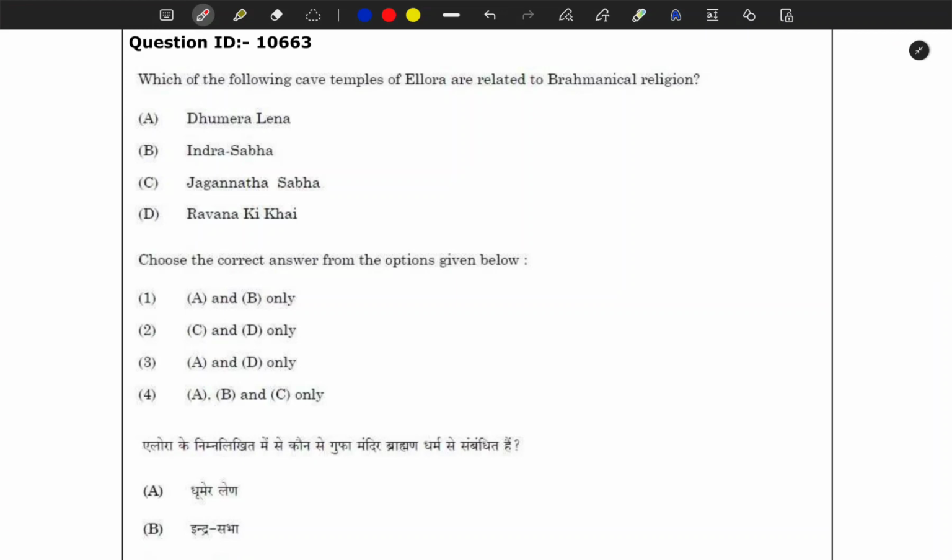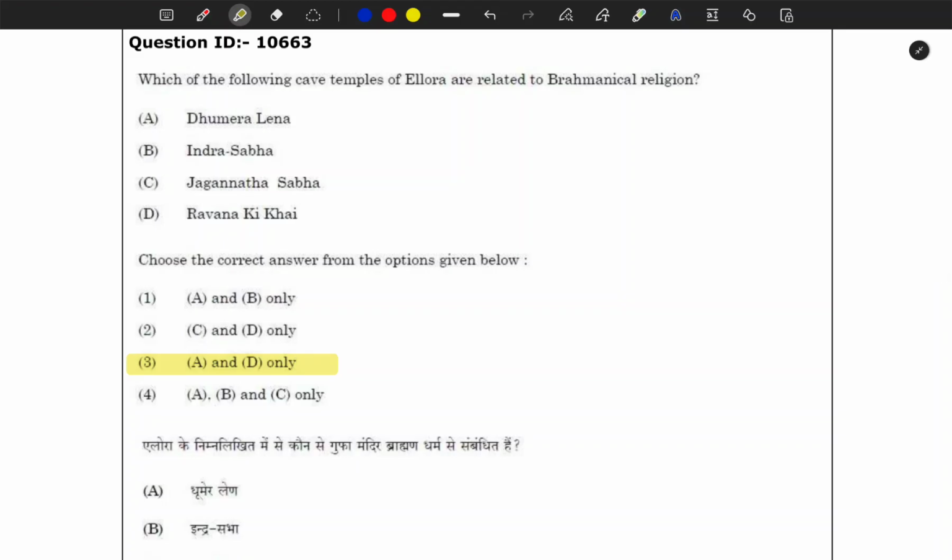So again I ask you, whenever they ask about something which is not famous, then you have to mark the maximum possible option. But this logic does not apply here, so you have to remember this. As I already told, it works in the majority of cases, but here it does not apply, and here the option is A and D.